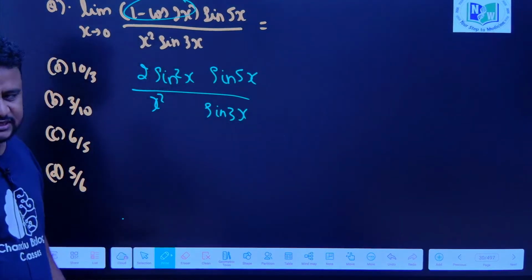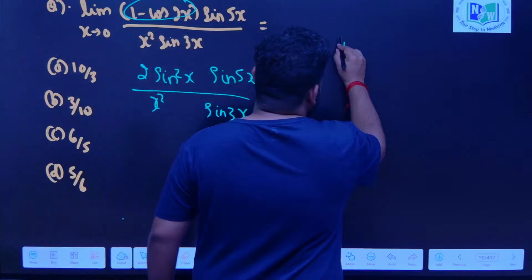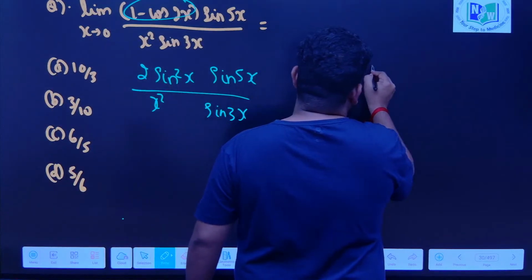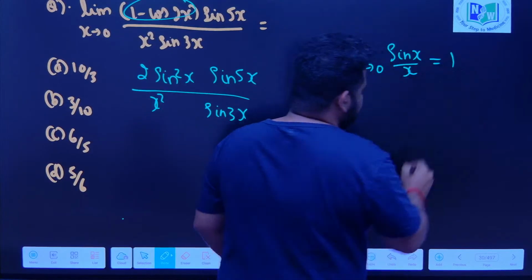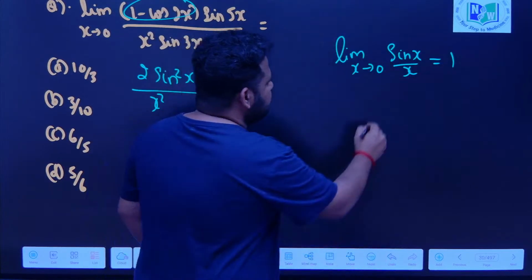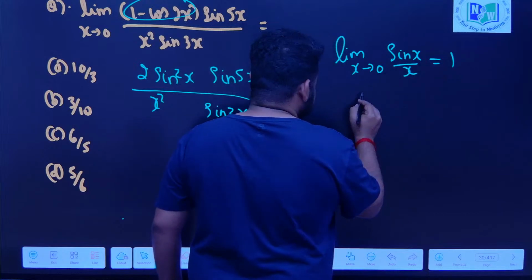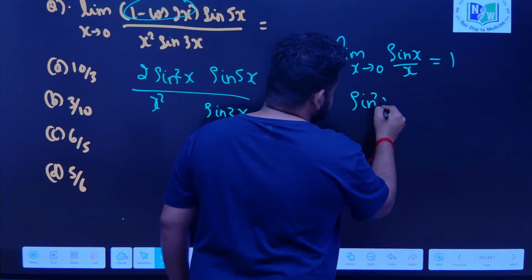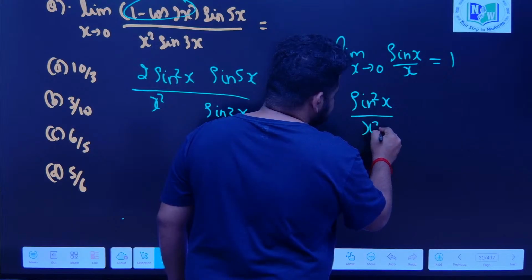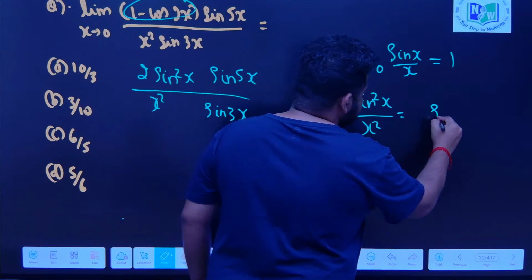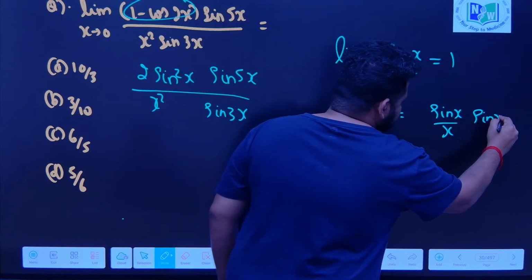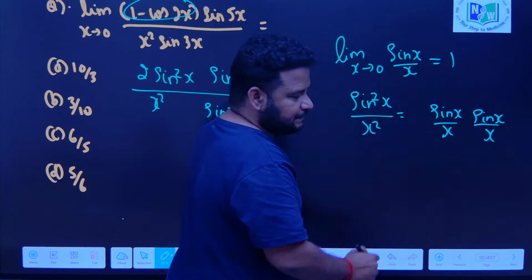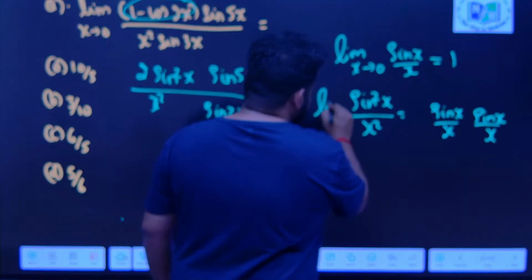Now one thing you must understand: I told you limit as x tends to 0 of sin x by x is equal to 1. Similarly, sin square x by x square can be written as sin x by x into sin x by x, correct? Now I can separate and apply the limit as x tends to 0.